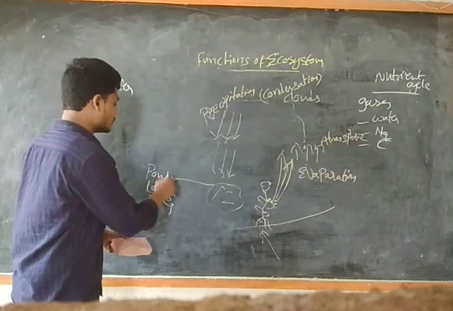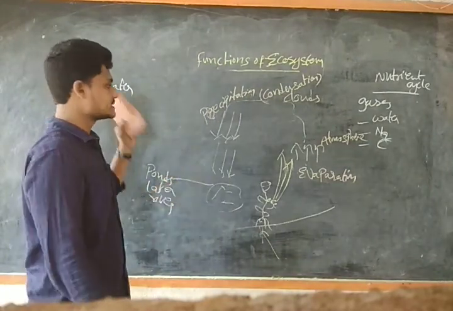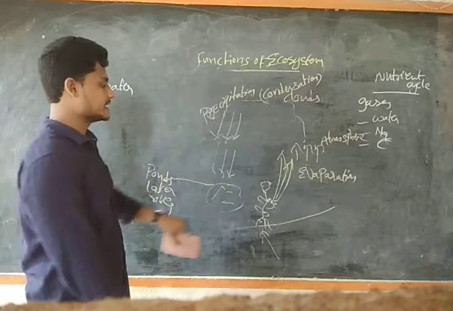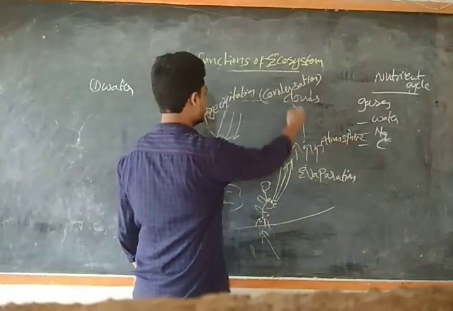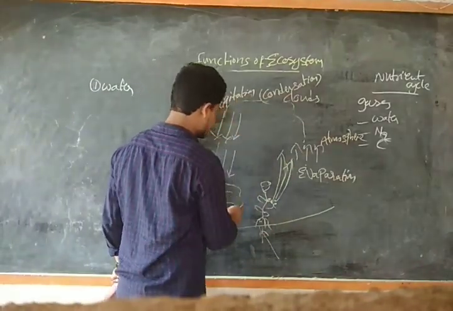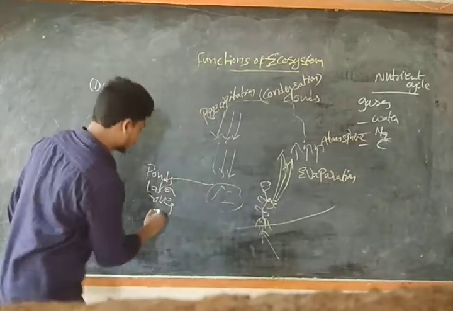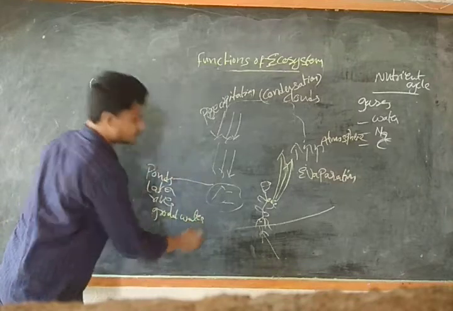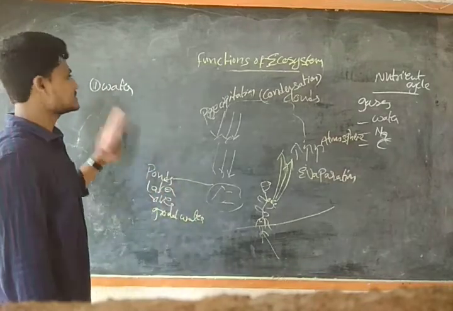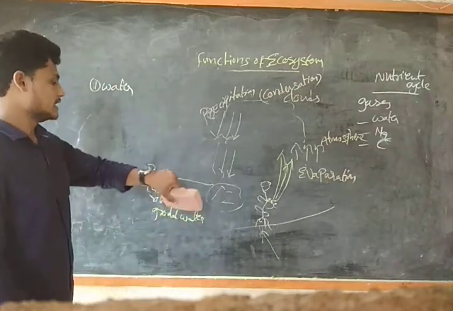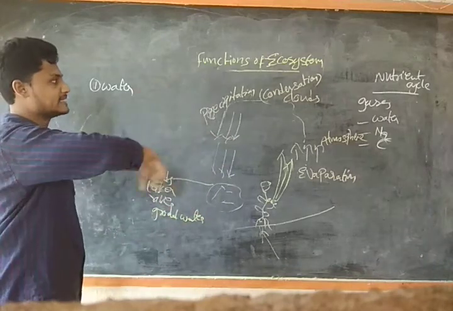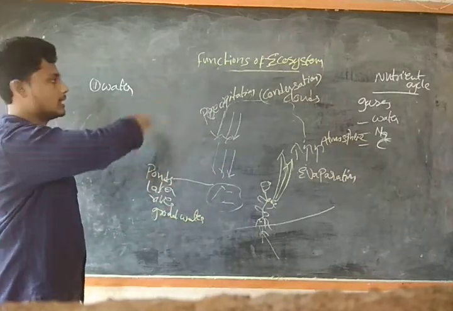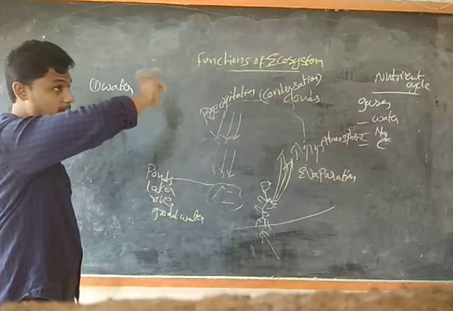So this is known as the water cycle. Again this will be taking place. From here to here, again in the form of water it will come to the groundwater. This process is called the water cycle, guys. It is in a circle, happening in a completely closed form.